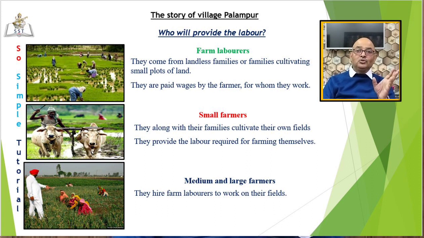Large farmers who used to hire them for work are increasingly relying on machines like tractors, threshers, and harvesters. So there is heavy competition for work among the farm laborers in Palampur. Hence, people agree to work for lower wages. In fact, students, you will find that when jobs are fewer and job seekers are more, this happens.